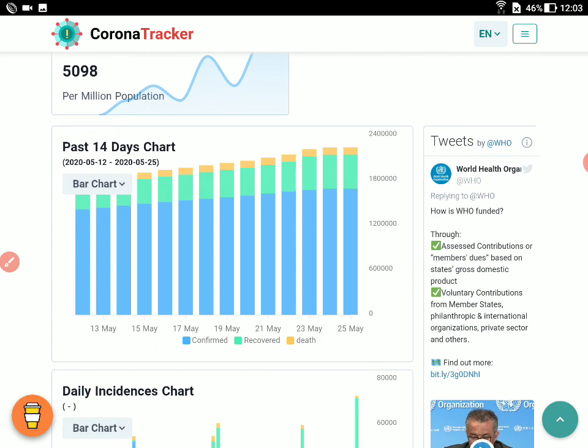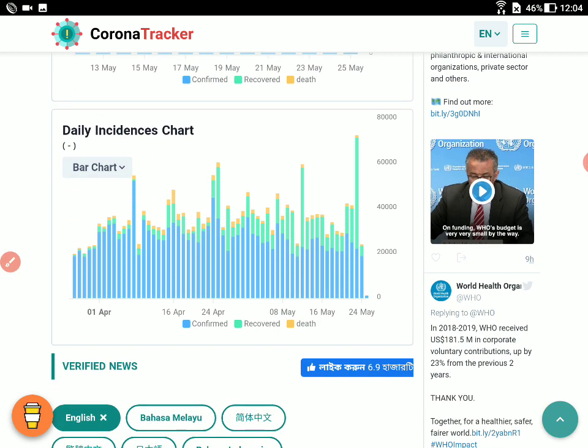If you click on this figure, you see the blue graph basically shows confirmed cases. What is important here is that this should reduce. Then this is recovered, and I want this to be more. The third one refers to death, and this should be as low as possible. That is the aim, and this is what the graphical representation is showing here. And then again the daily incidences.